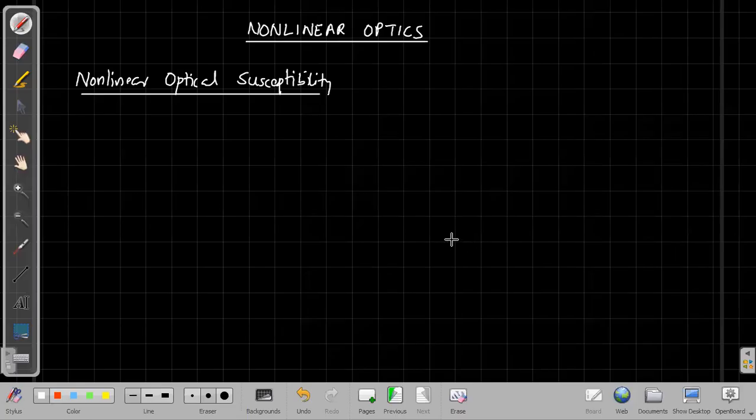Hi all. In the last session, we introduced what is meant by non-linear optics. Today we can start our topics. The first topic is the non-linear optical susceptibility.